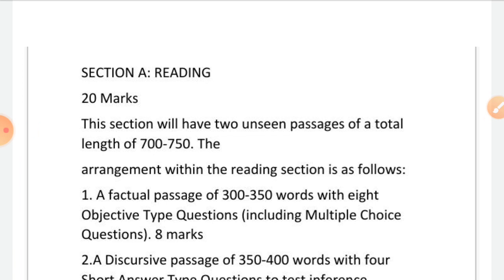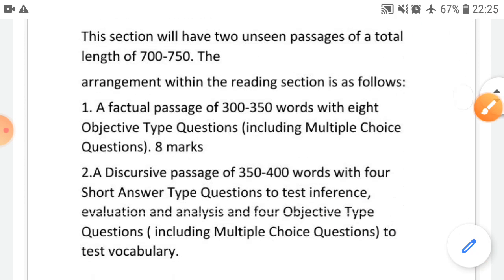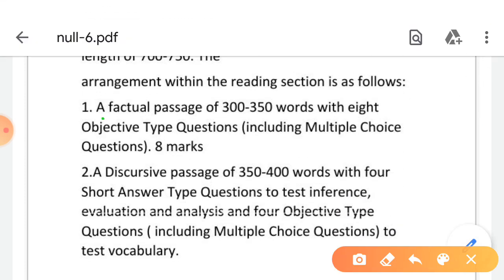by CBSE. So how many marks? 20 marks will be there. And this section will have 2 unseen passages. How many? 2 passages. One will be a factual one, another will be a discursive passage.